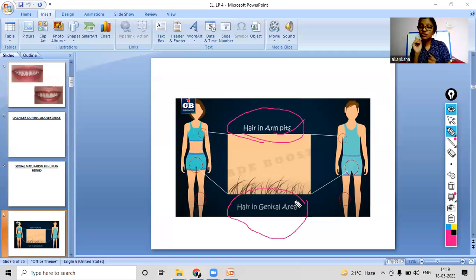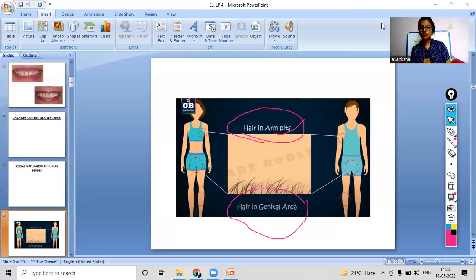So this is also one change that you see when you enter the adolescence period. So yes, hair is one of the main changes. Hair grows more in the armpit region and the genital area. So this was all about the first change that you can notice, right?